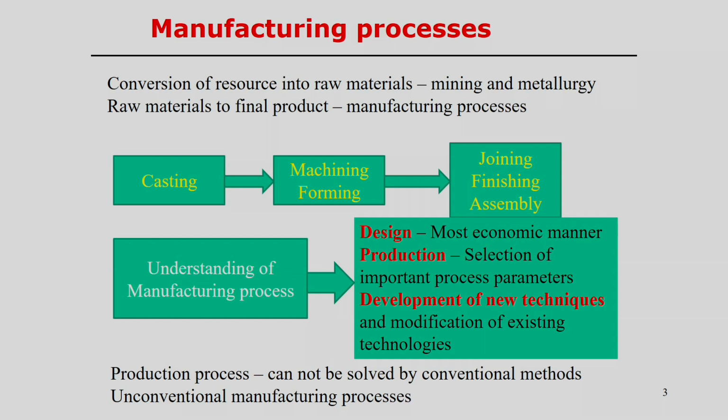But of course, the production process in certain cases definitely cannot be solved in the conventional way. So, depending upon the complexity of the particular product, it is not always possible to develop this product by using the conventional processes. What are conventional manufacturing processes? For example, we have already mentioned that these are normally casting, machining, forming, welding and finishing, these are the conventional manufacturing processes. So, therefore, sometimes it is not possible to use the conventional manufacturing process to get a particular product. So, in that case